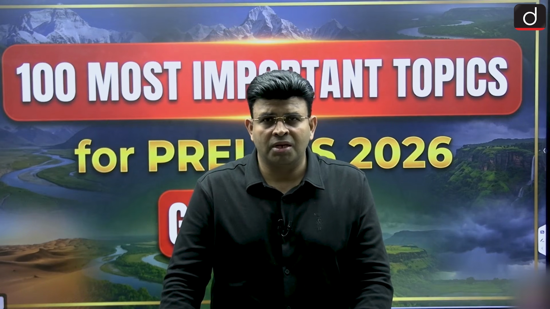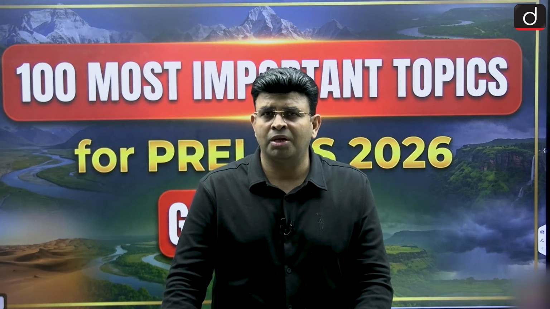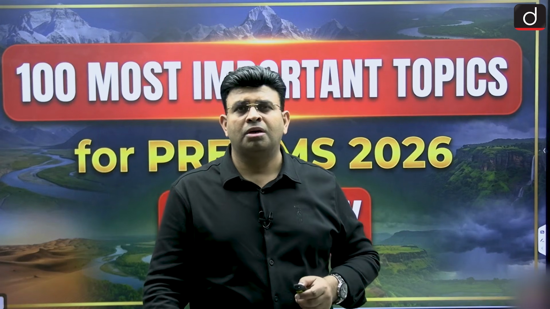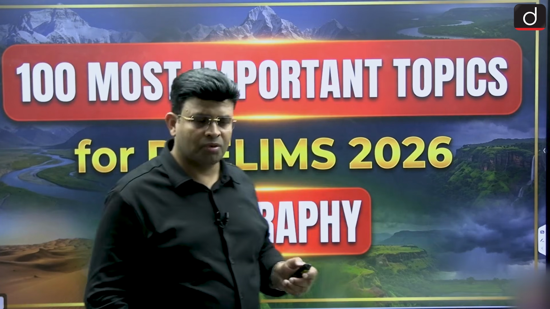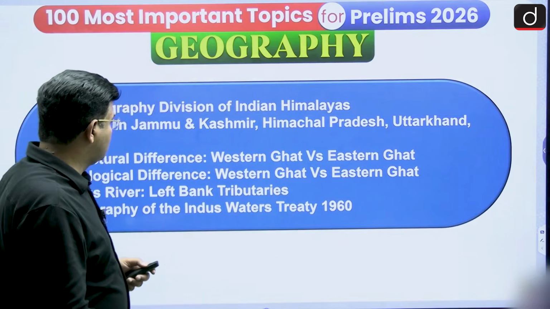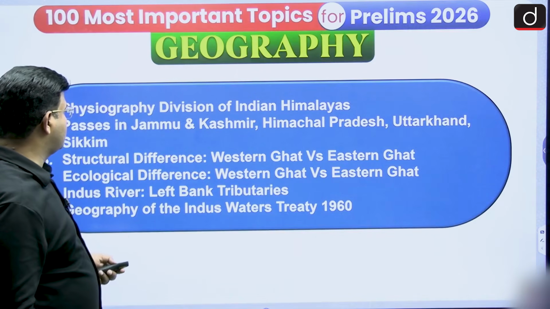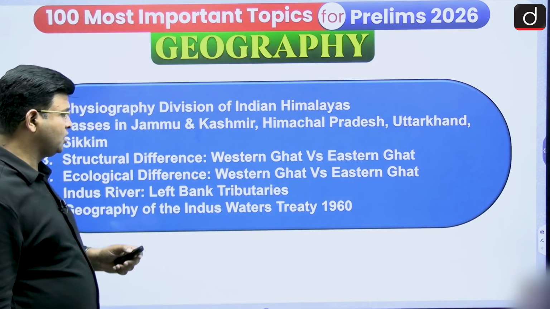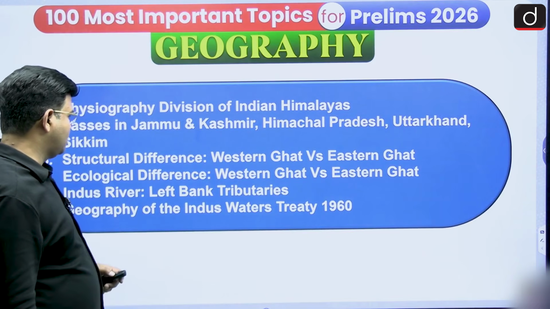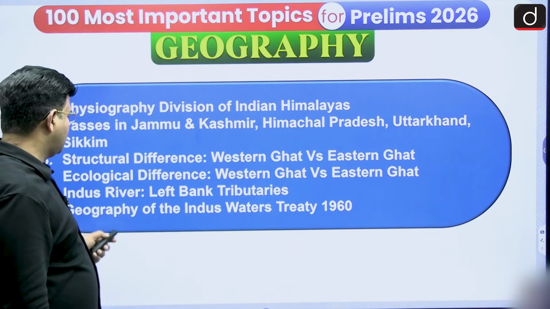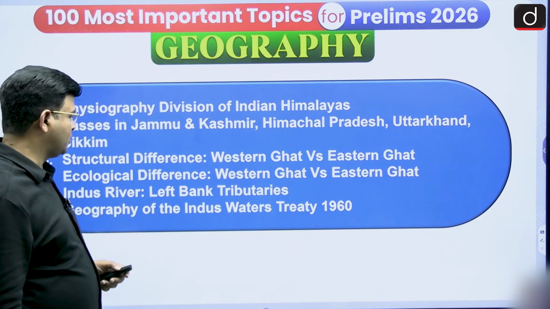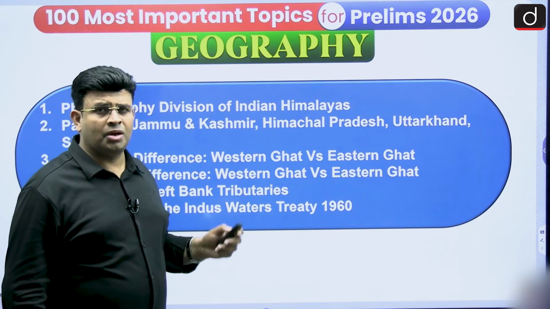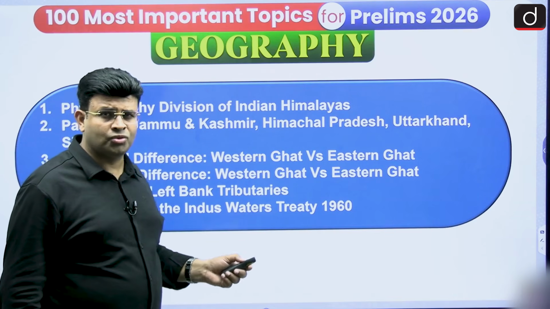And this is the 14th episode. Before starting, let us go through the questions that we gave you in the 13th episode. These are the topics that we have seen: physiographic divisions of the Indian Himalayas, passes, the structural difference between the Western Ghats and Eastern Ghats, the ecological differences between Western Ghats versus Eastern Ghats, Indus River left bank tributaries, and the geography of the Indus Water Treaty 1960. Let us see the questions and their answers.